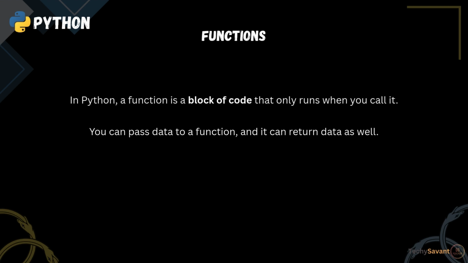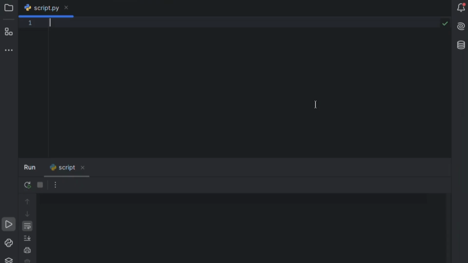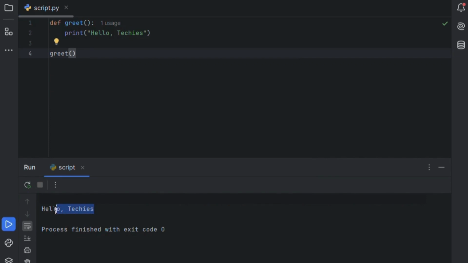Let's dive in. To create a function in Python, you use the def keyword followed by the function name. For now, let's name it greet, and then add parentheses. Inside the function block, we'll add a print, "hello techies." Now, if I call the greet function anywhere in my code, it will run that block of code. Simple, right? So, this block is called the function declaration, and this is the function call.